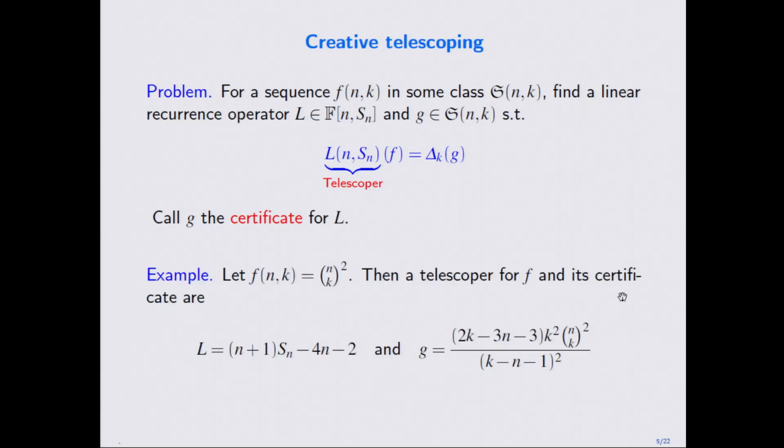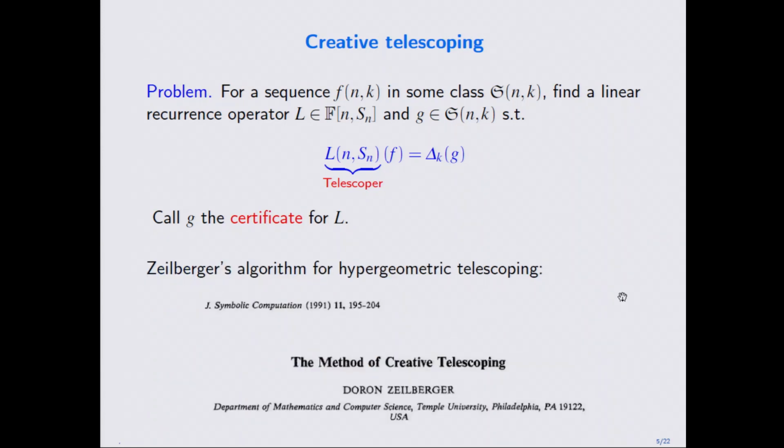Let me see an example. For instance, you have these binomial coefficients in n and k. For this function, the telescoper is first order. You can find the first order telescoper and the certificate of this form. You may be curious about why you do this; somehow you need to give me a motivation. One motivation is that the computation of L and G now has an algorithm, the classical algorithm proposed by Doron Zeilberger in 1990 or 1991, called Zeilberger's algorithm, which computes L and G for hypergeometric terms.